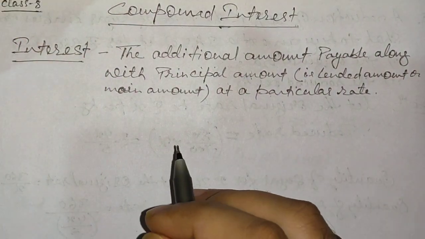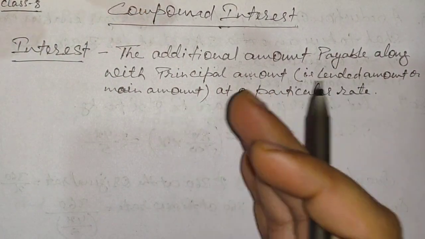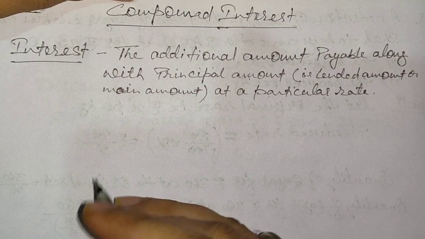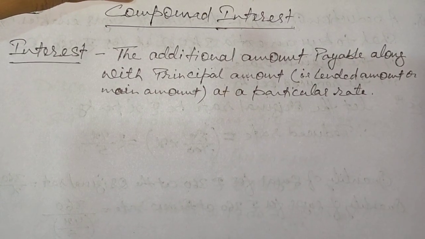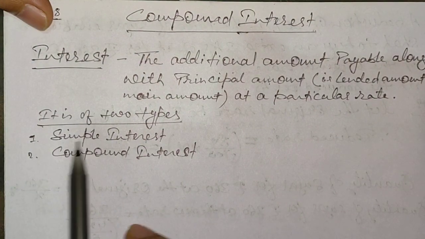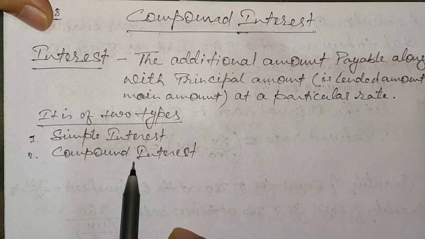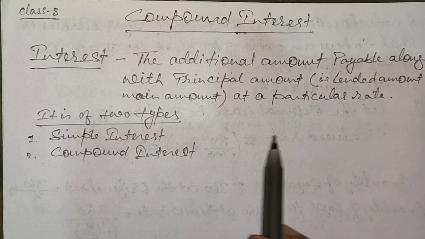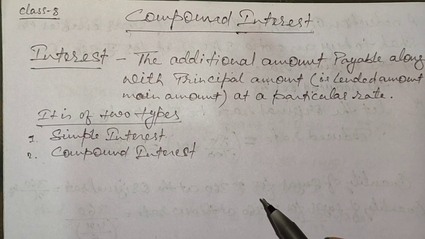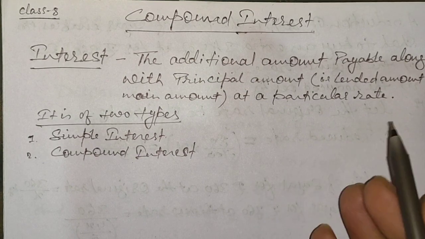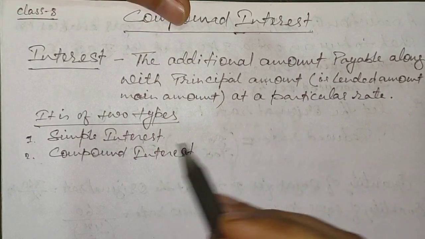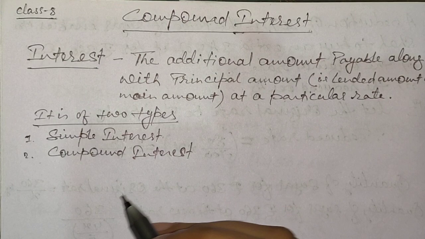So simple interest, all of you know, is where whatever percentage we calculate is simply added on for the particular years for which it is charged. I have written over here, you can see this, it is of two types. First, simple interest, another one, compound interest. For simple interest, we all know the simple formula, or you can see the application of percentage. We simply calculate the percentage for some particular years, like 1 year, 2 years, 3 years, and so on. Consecutively we can calculate and simply add on. But here the compound interest is going to be a bit different.